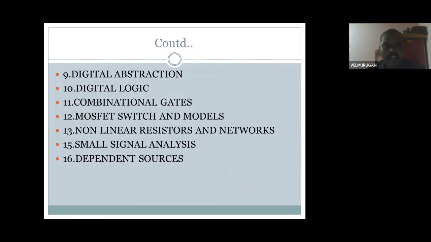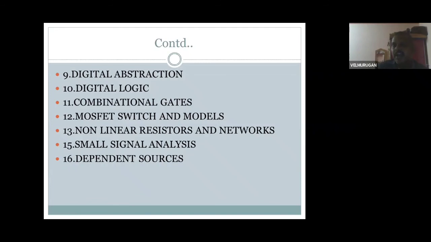Then after that, when you come to digital abstractions, you study digital signals. First of all, digital logic. Digital means 0s or 1s. You study digital 0 and 1 signals, where a comparator produces 0 and 1. You study De Morgan's law, the associative law and the commutative law. You also study combinational circuits and sequential circuits, and also the logic gates.